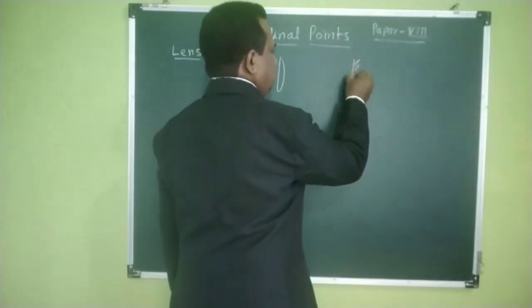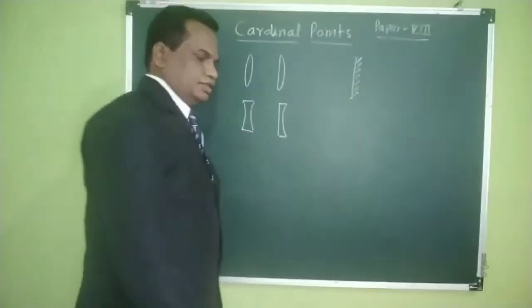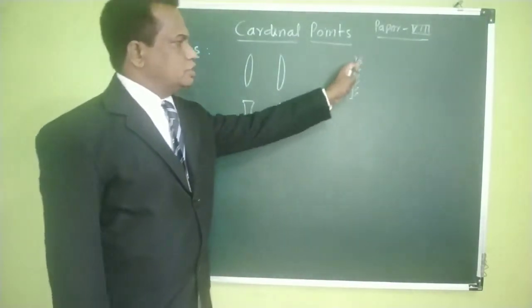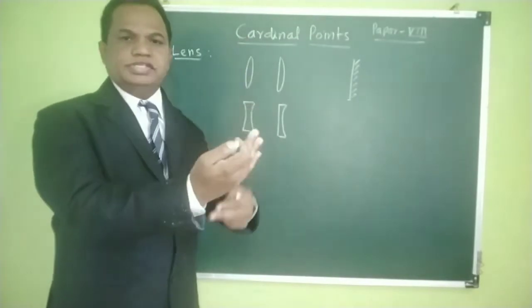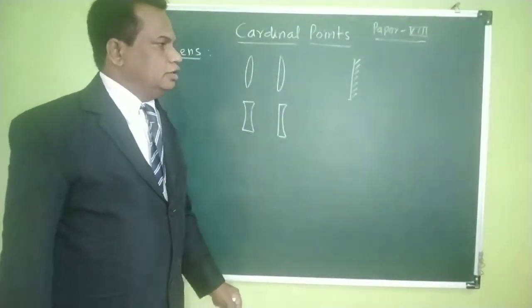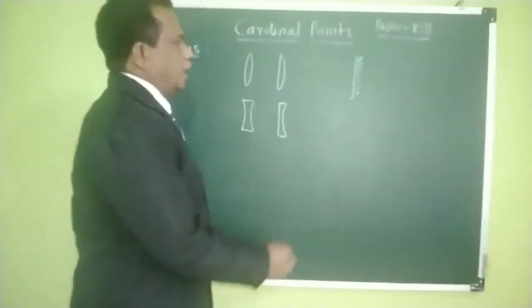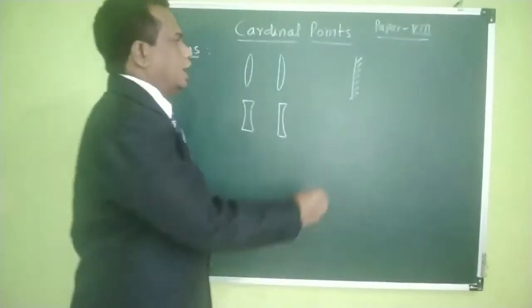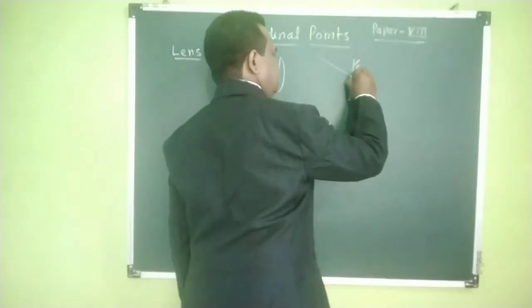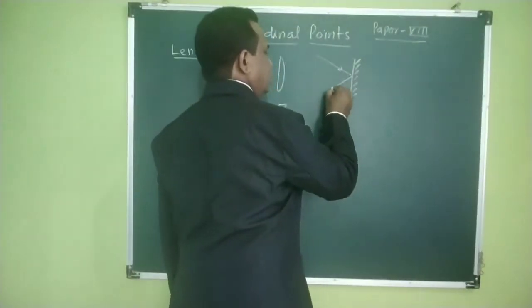Here one side is silverized, that means silver paste is applied on one surface, and one surface is plane.